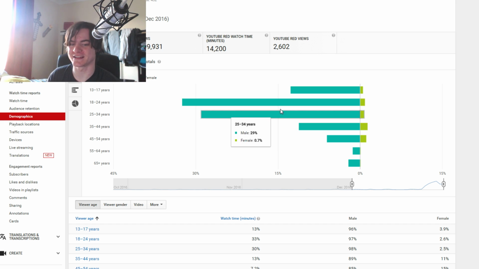You can also see that most channels kind of spike around here. Some channels that go really, really young might have a bigger 13 to 17 group, but I think this is a pretty standard graph for where people kind of come from.